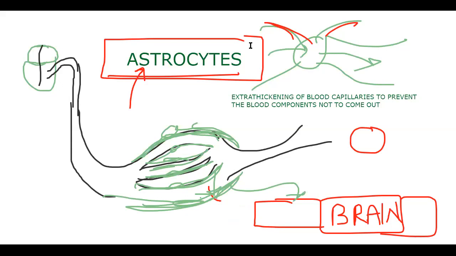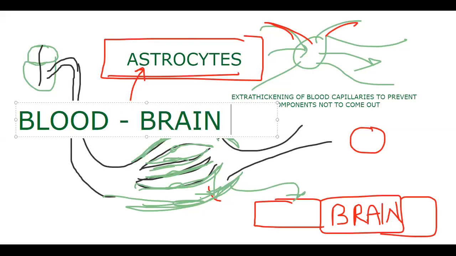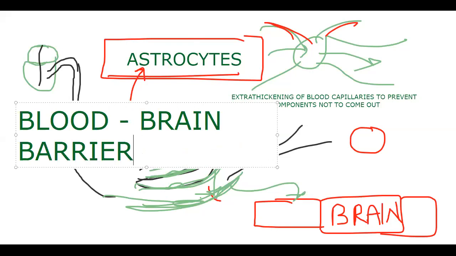From the total story, you have to remember only this. For conceptual understanding we made the story, but you need to understand that the function of astrocytes is that they act as the blood-brain barrier.